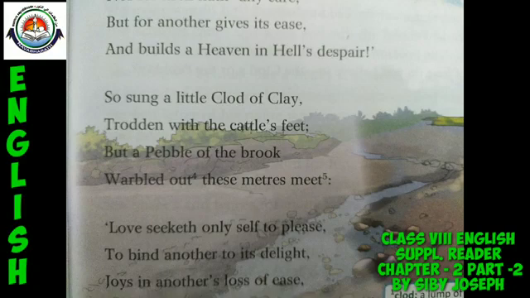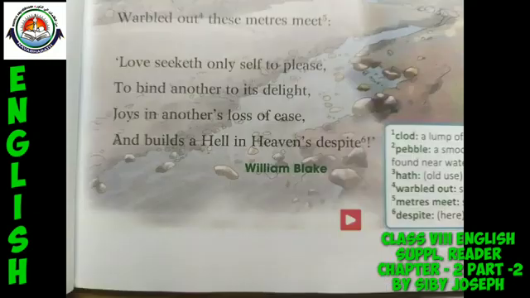Okay. Now I am going to read the third stanza. So please listen. "Love seeketh only self to please, to bind another to its delight, joys in another's loss of ease, and builds a hell in heaven's despite."